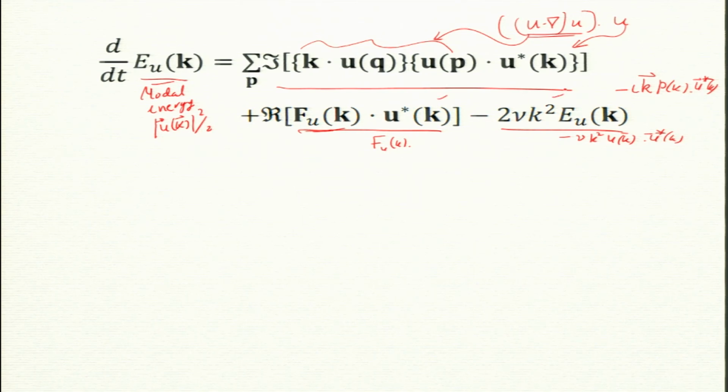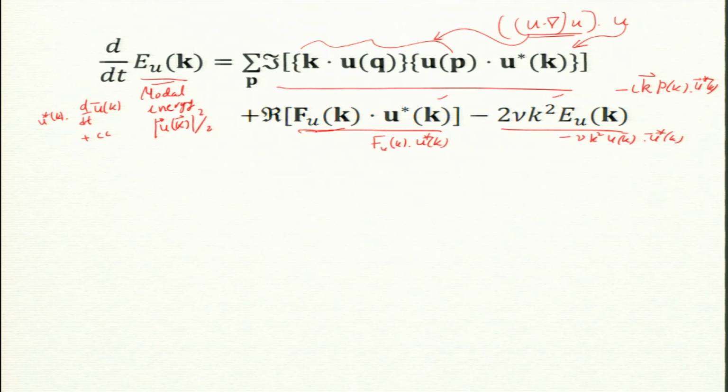In fact, one thing, this is F_u·u(k), and I have to take the real part, because to derive this, if you remember, you have to take the Navier-Stokes equation in Fourier space, dot this with u*(k), and then add the complex conjugate to it. Okay, so this we did in the class. So that is why the real part comes.